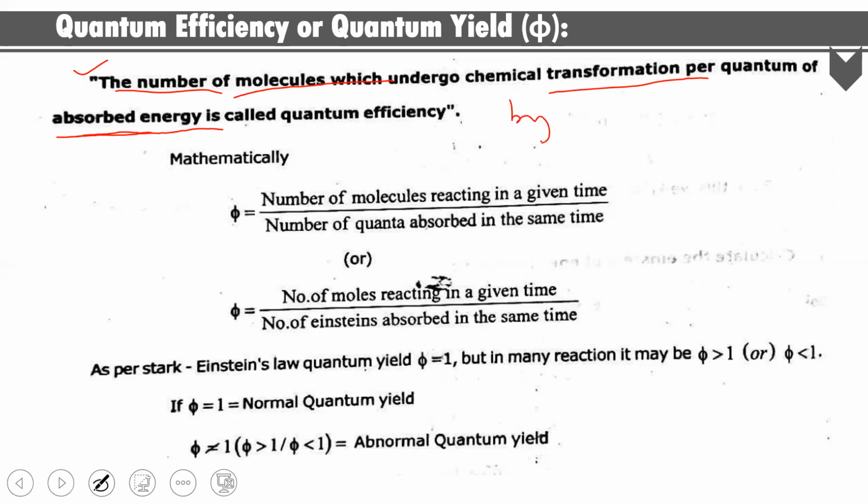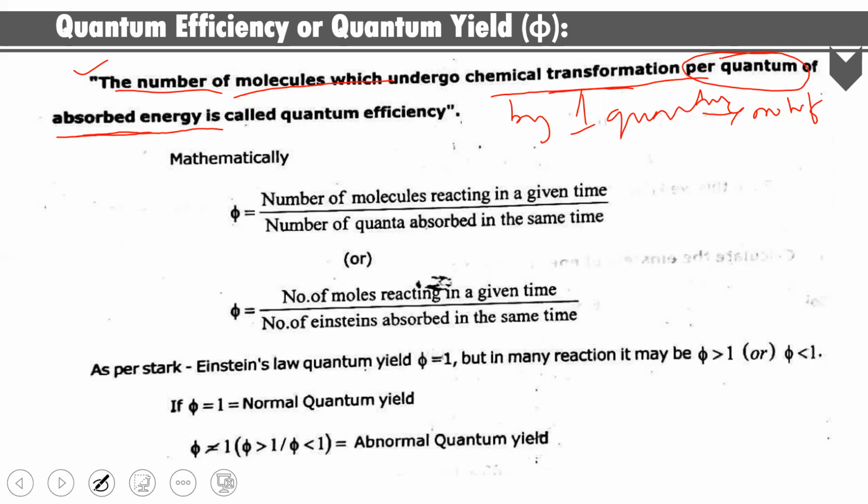That means by absorbing only one quantum of energy, a number of molecules will undergo chemical changes. That happens in most of the cases. So we can define quantum efficiency like this: the number of molecules which undergo chemical transformation per quantum of absorbed energy. It is called quantum efficiency, or it is known as quantum yield.